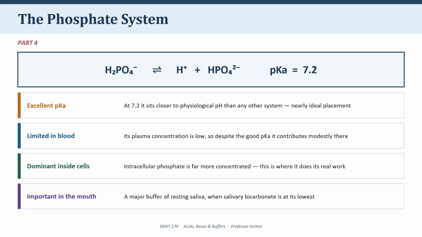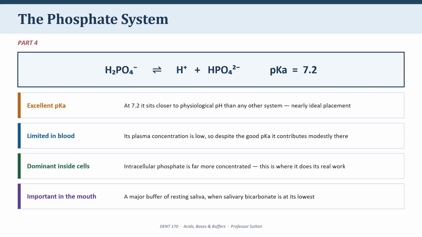Where it comes into its own is inside cells, where phosphate is present at much higher concentration, and in the renal tubule, where it accepts hydrogen ions being excreted into the urine. There's a third place that matters to us specifically.